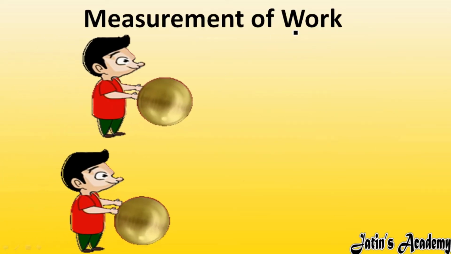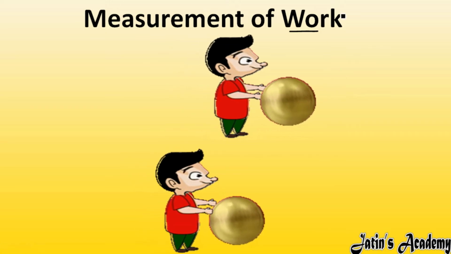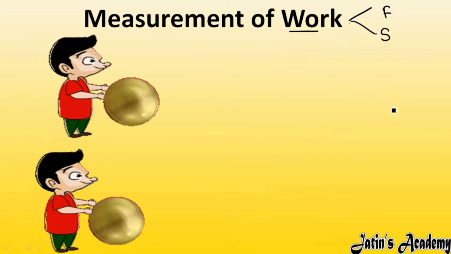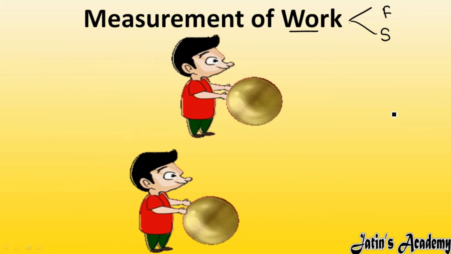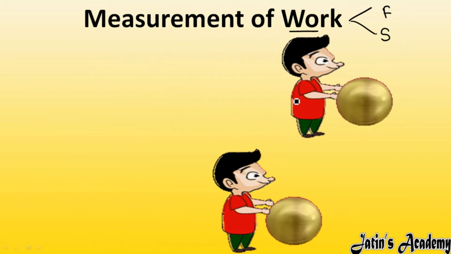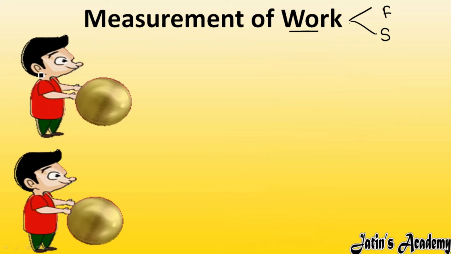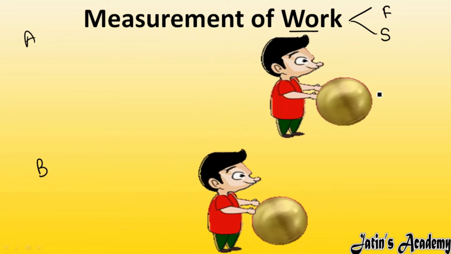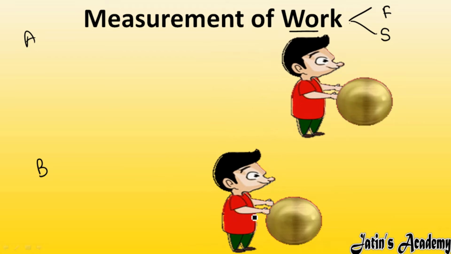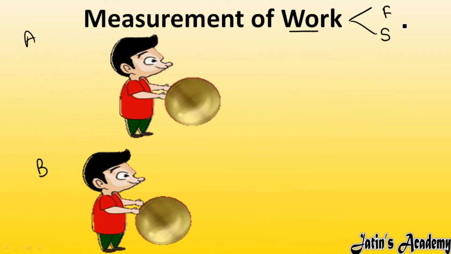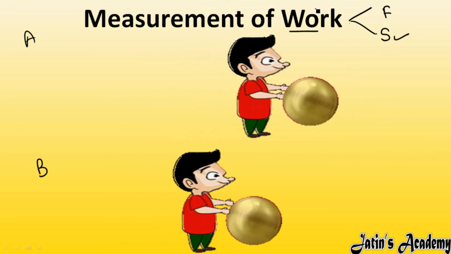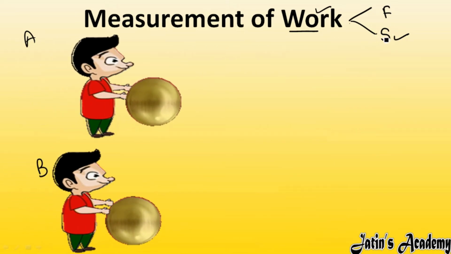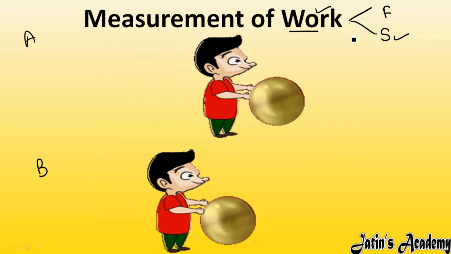Next, we have the measurement of work. In order to measure work, we are going to use two things. First, we are using force. Second, we are using the distance or displacement moved by that object. As you can see, in both cases A and B, the displacement in A is more, meaning this boy is covering more distance as compared to boy B. If the distance is more, then work done is also more.